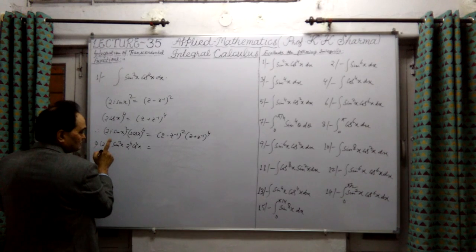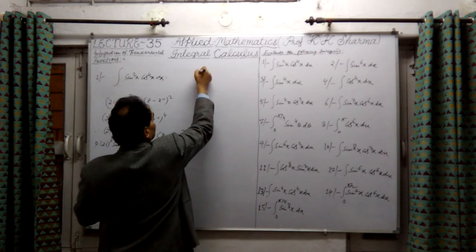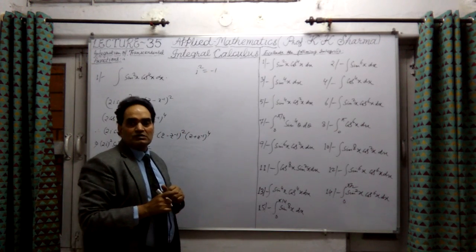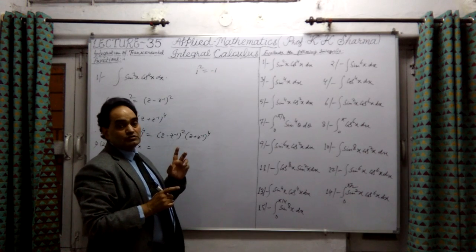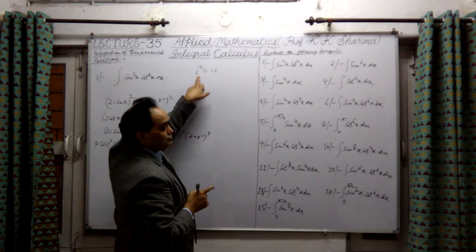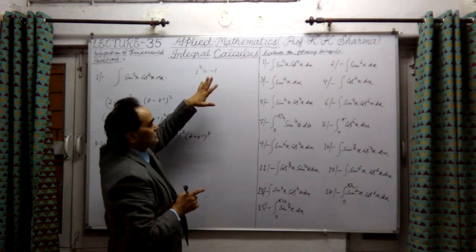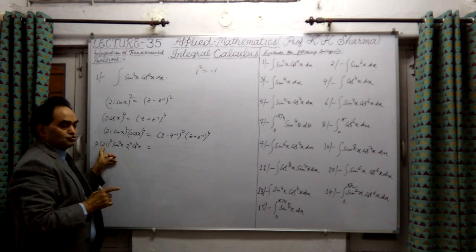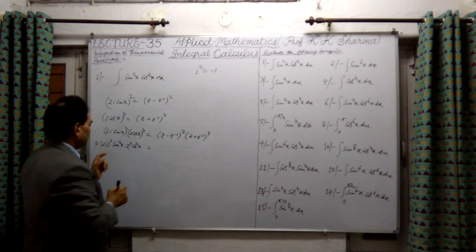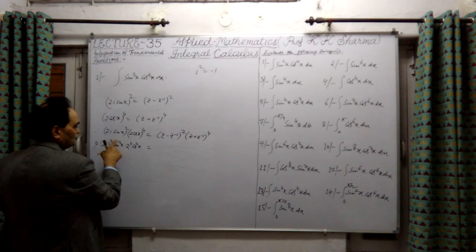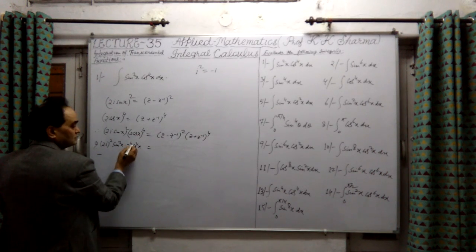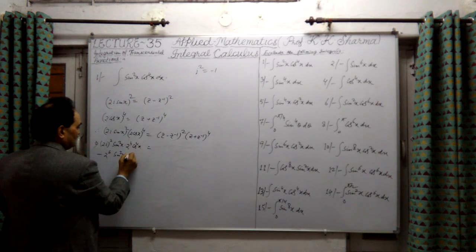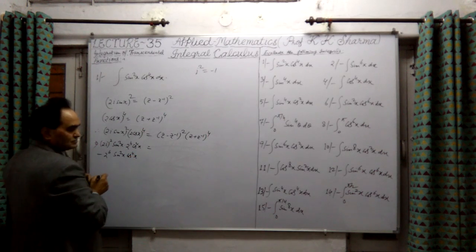We know that i square is equal to minus 1, because in case of minus 1 and in case of non-real numbers we write minus 1 equal to i square. So (2i)² means 2 square into i square is minus 1, so it will be a negative sign, and 2 raised to power 2 and 2 raised to power 4 will be 2 raised to power 6, into sine square x into cos⁴x.